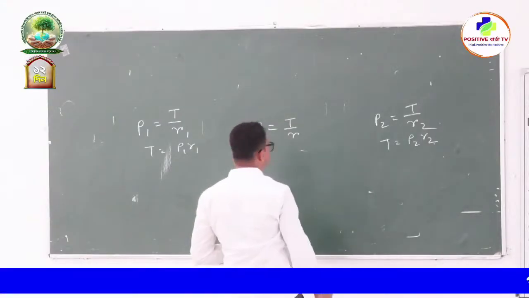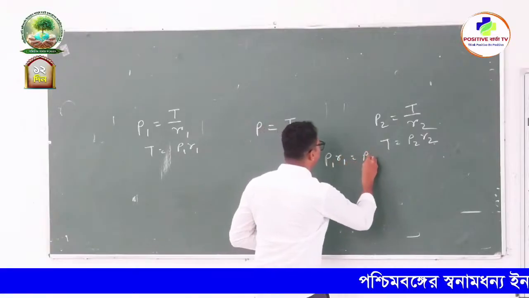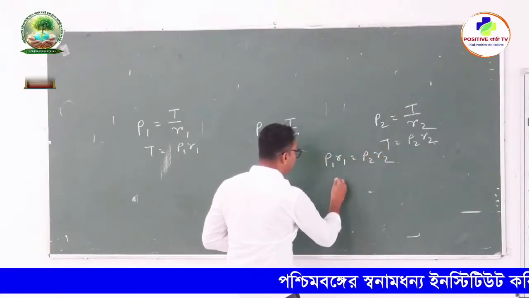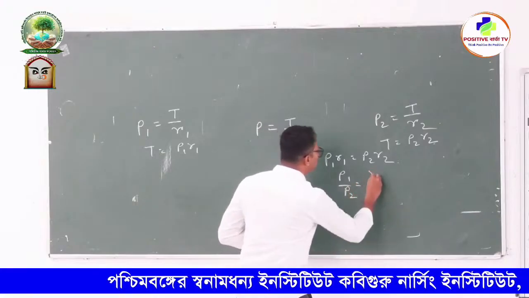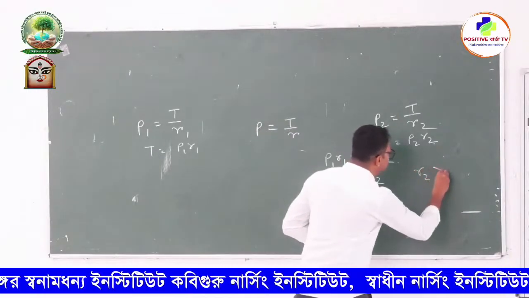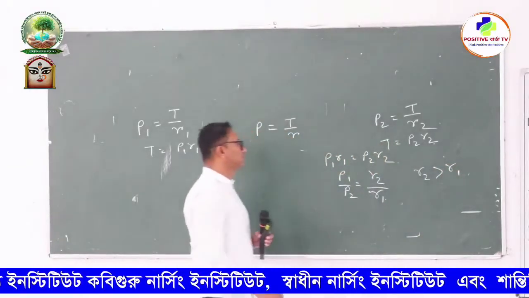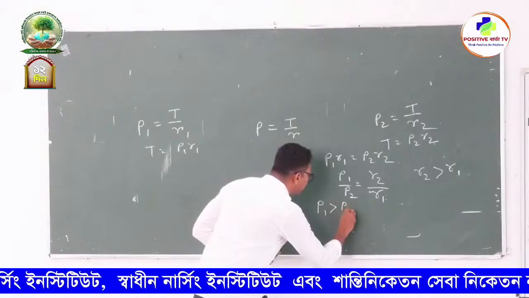Now both of these are the same because surface tension is the same, so P1 R1 is equal to P2 R2, right? And P1 by P2 is equal to R2 by R1, and you know R2 is higher than R1, right? So P1 is greater than P2.